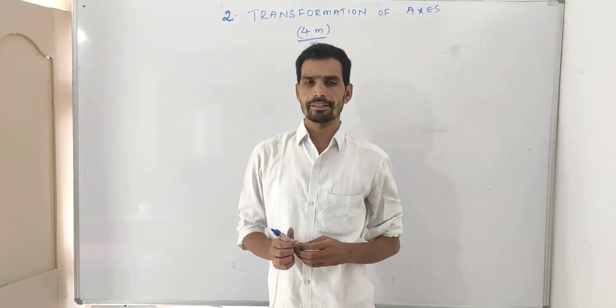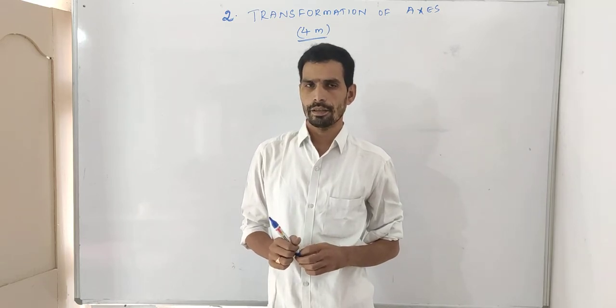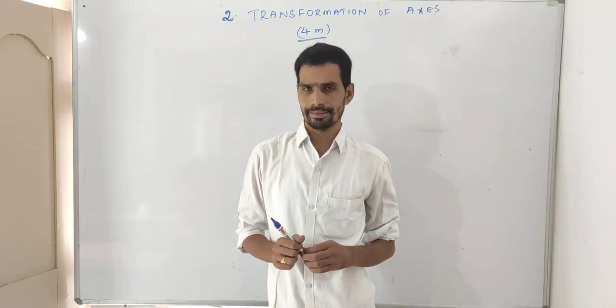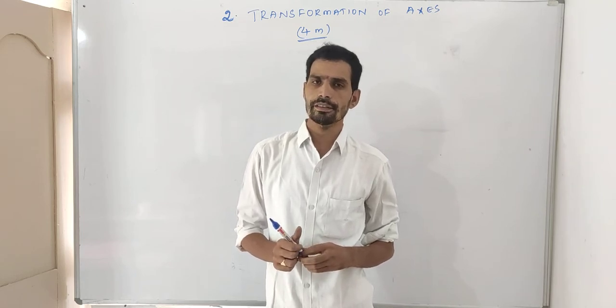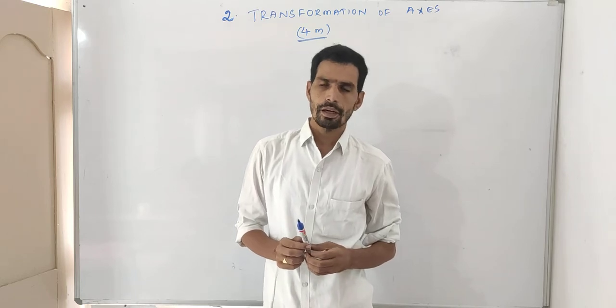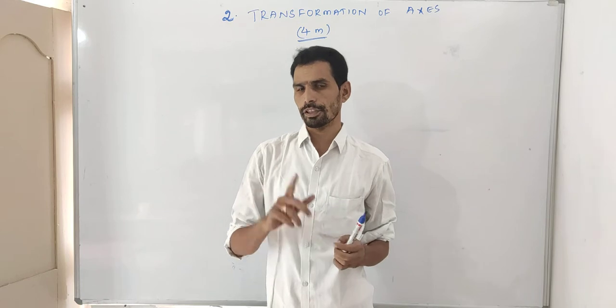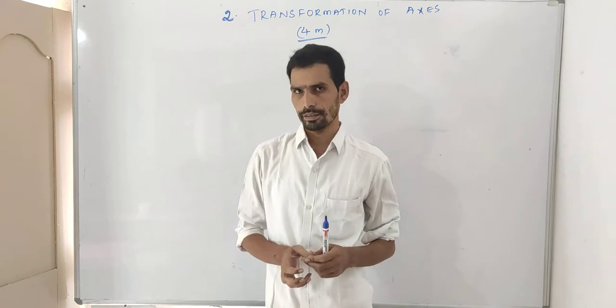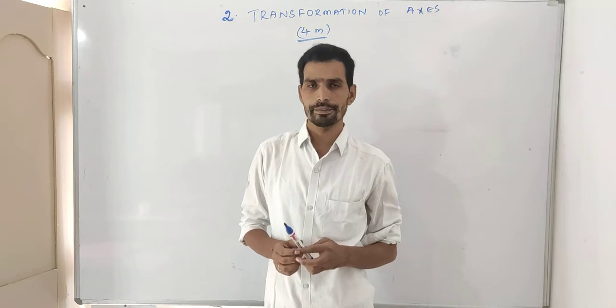Today we are discussing first year Mathematics B, second chapter, transformation of axis. The chapter name is transformation of axis, or change of axis. The IPE weightage is 4 marks only, same as the first chapter, locus, which is also 4 marks weightage. The second chapter is also 4 marks weightage for IPE.